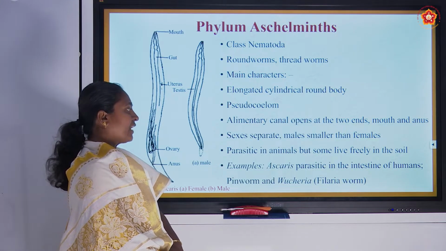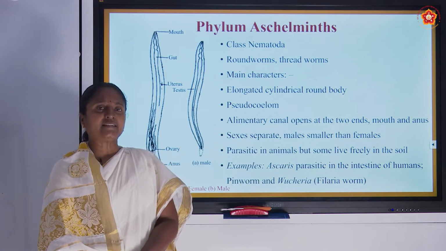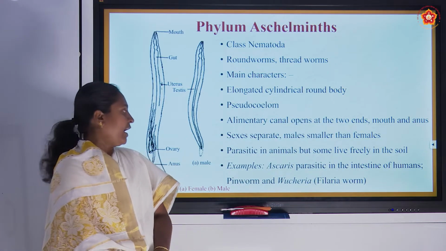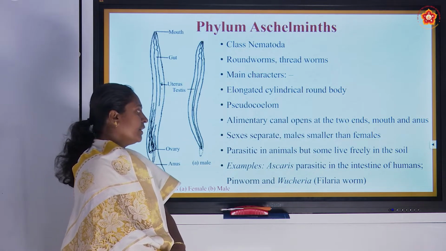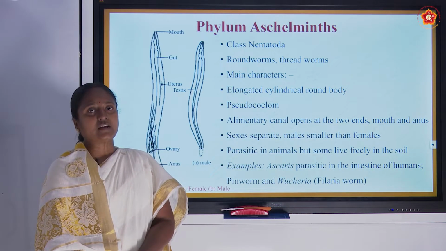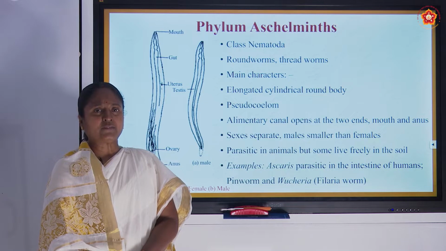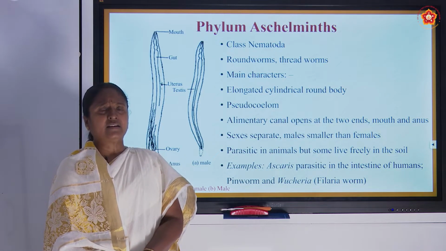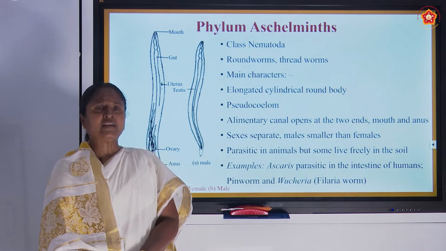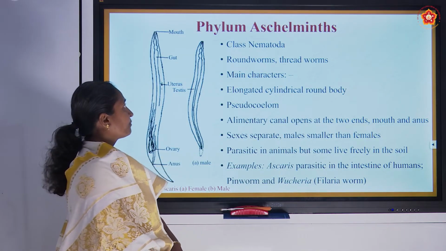Here the examples are Ascaris. Ascaris is present in the human intestine and it is a parasite of humans. And then the next one is pinworm or Wuchereria. Wuchereria is a filarial worm. Usually it will cause elephantiasis. You can see people are having a very big and bulged leg, right? These organisms are living in the lymphatic system which is present in the human body.